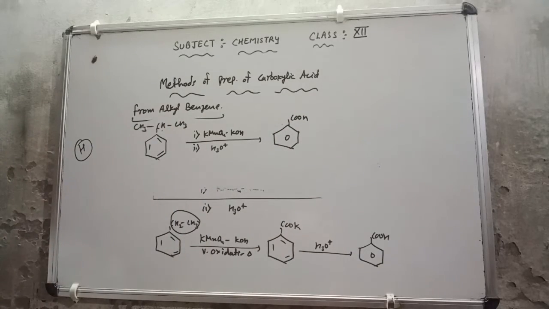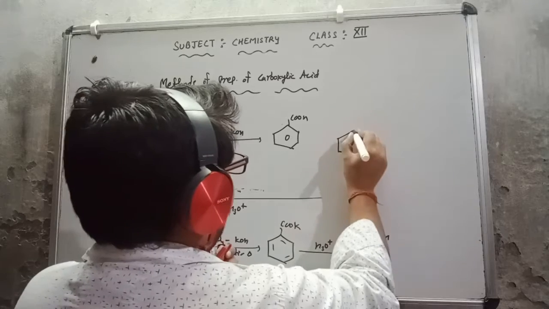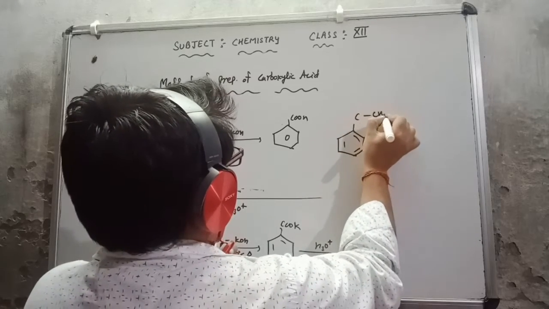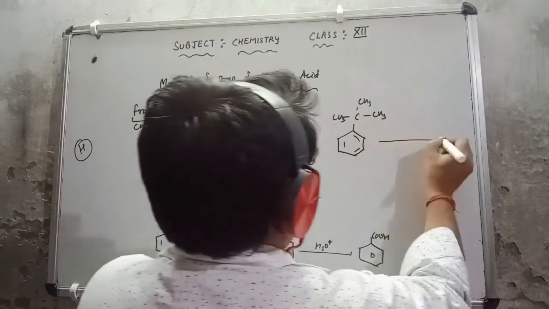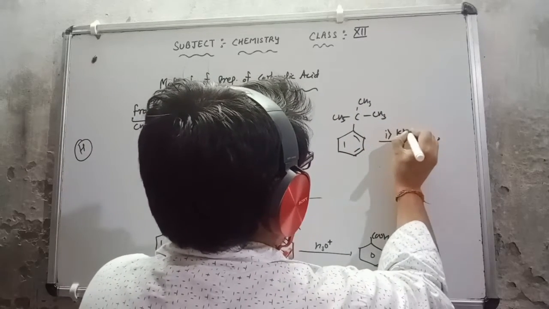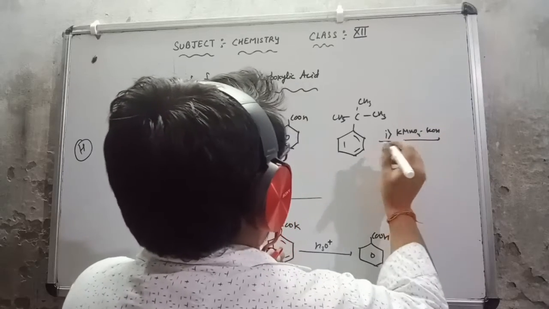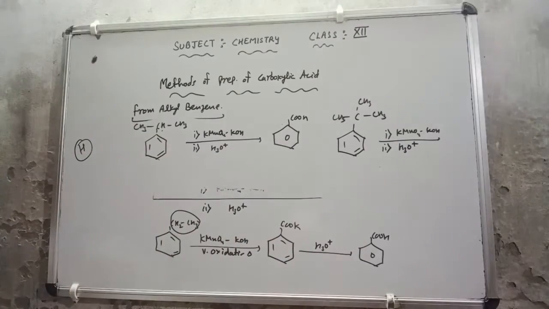But one thing you keep in your mind, if you write it in this way, this is the carbon, this is CH3, this is CH3, this is CH3, and they are giving you KMnO4 in basic medium. Second, hydrolysis in acidic medium.